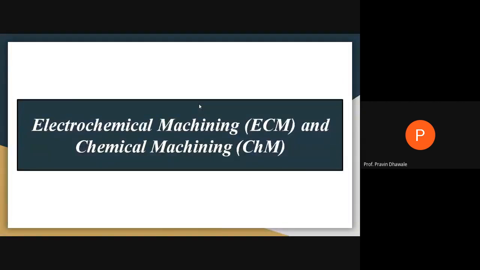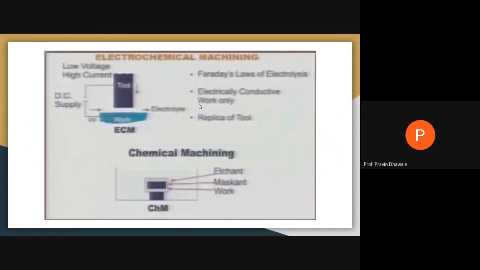Now, another type of machining is electrochemical machining and chemical machining. It is based on a combination of electric energy and chemical energy. I think the slide is somewhat blurred.